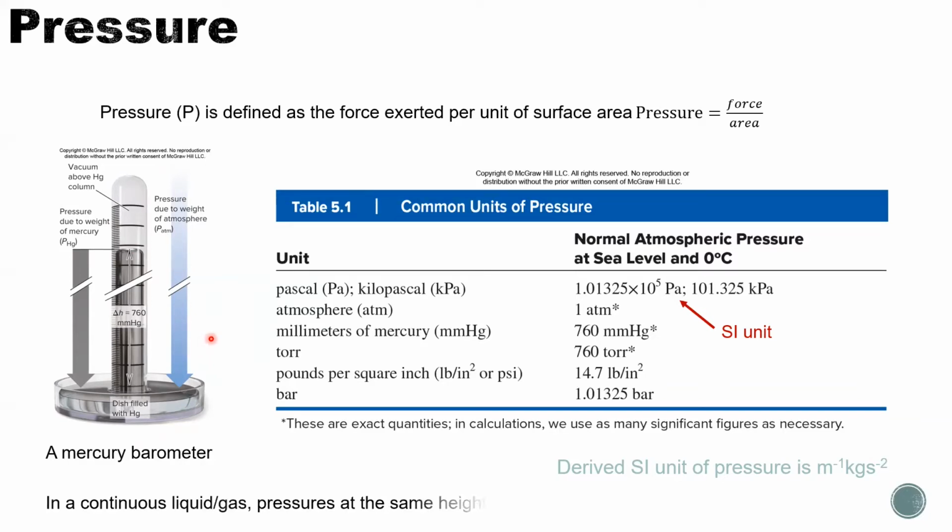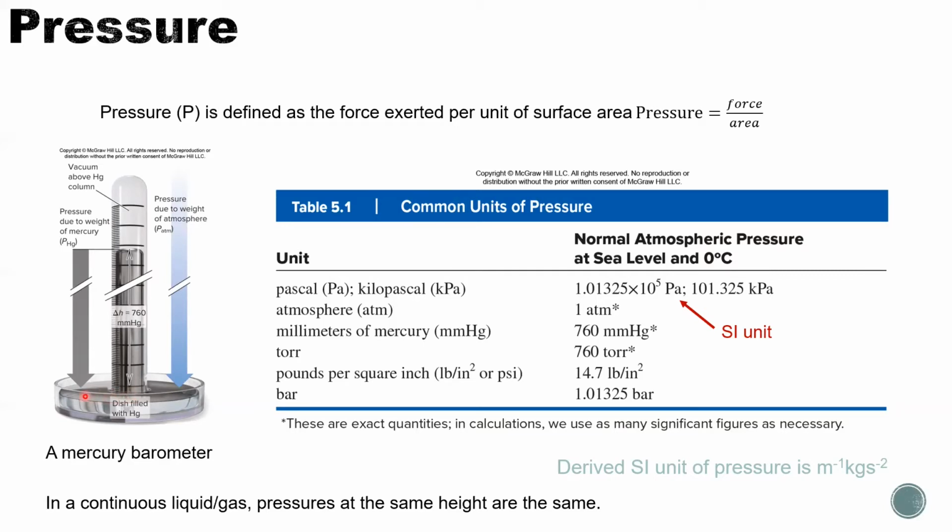As we know, it's a physical property that in a continuous liquid or gas, the pressure at the same elevation is the same. So the pressure on the surface of the mercury liquid and the pressure of the mercury at the same height underneath the mercury column, these two points have the same pressure.